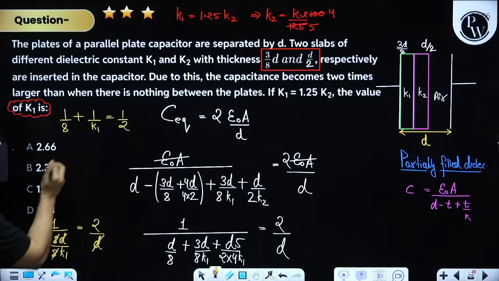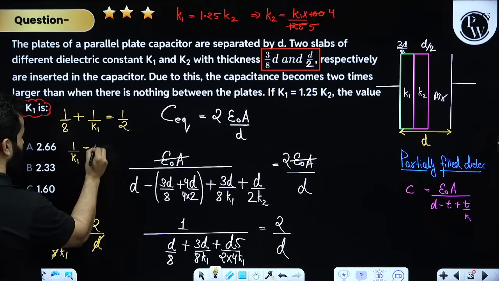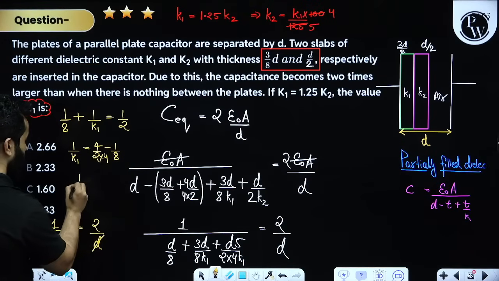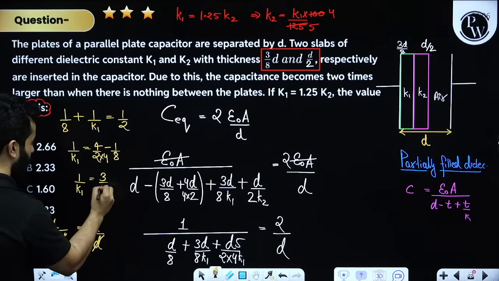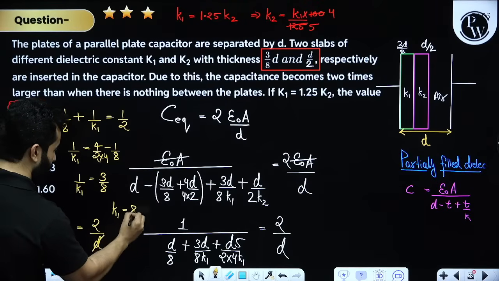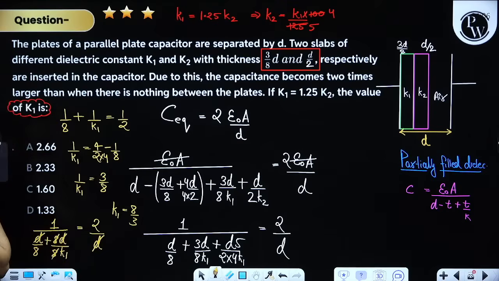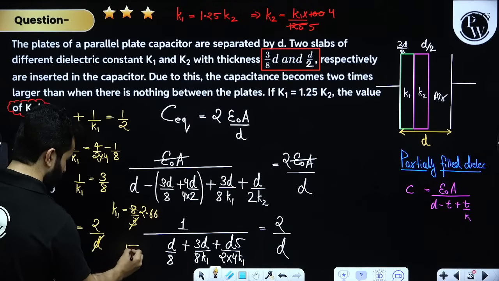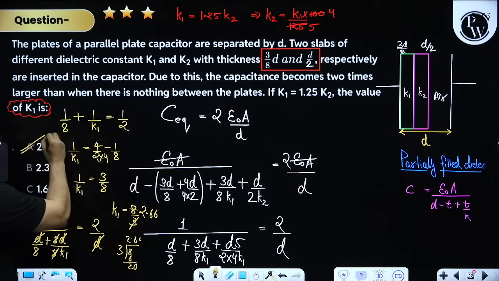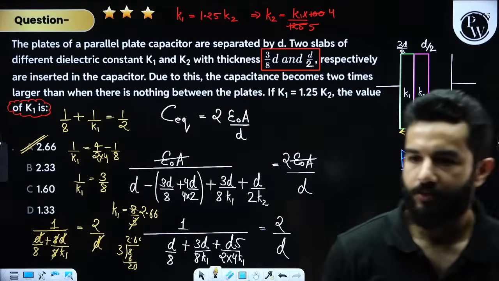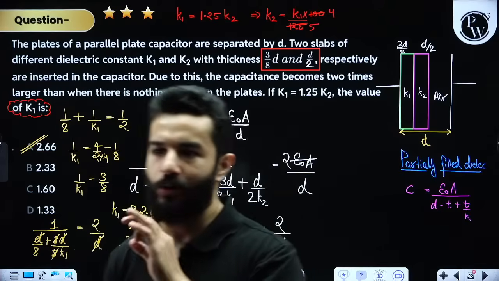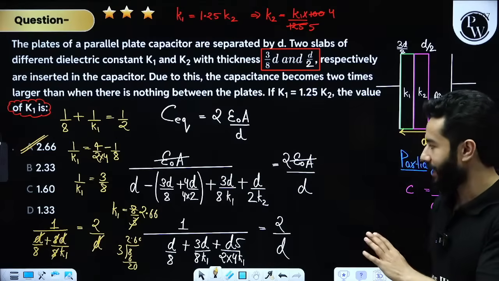Hopefully everything is sorted, my dear friends. That means 1 upon k1 will be 1 upon 2 minus 1 upon 8, that means times 4 times 4, that means 1 upon k1 will be 3 divided by 8 and k1 will be 8 divided by 3. So 8 divided by 3 will be 2 point something, right? 2.666 I believe, right? 8, 3, 2 is 6, 2. So 2.666, that means A is the correct answer. All right, my dear friends, clear? If any student has any doubt, please ask your pointed doubt. I'll definitely reply. All right, this is a very nice problem.